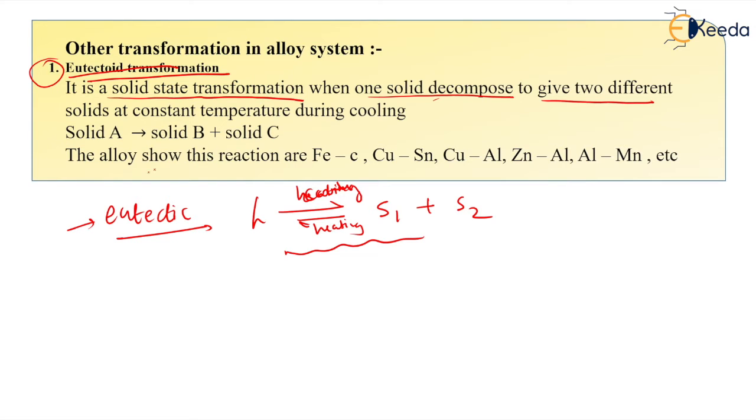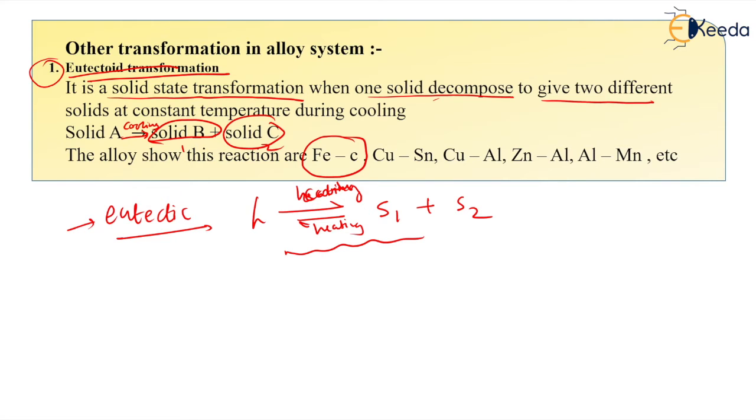The solid A undergoes cooling, so it decomposes into two solids, solid B and solid C. In which alloy systems do we find this eutectoid transformation? Very famous, the eutectoid transformation is found below 723 degree centigrade in the iron and iron carbon equilibrium diagram.